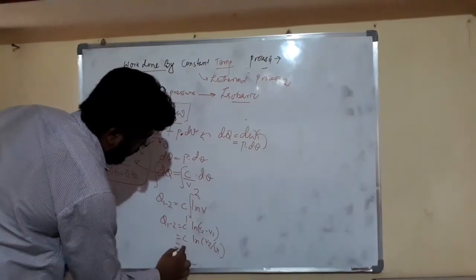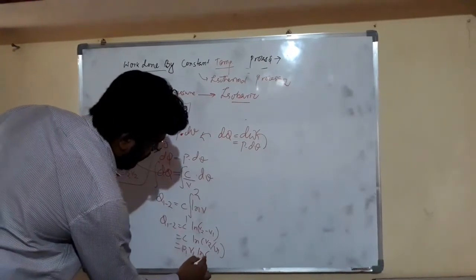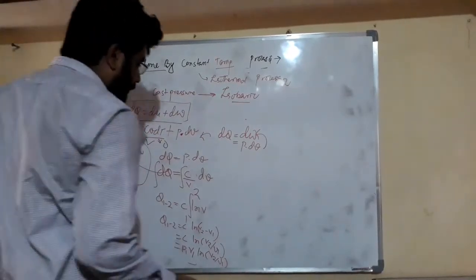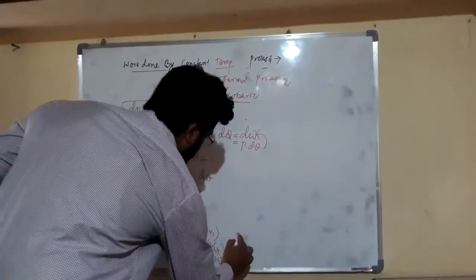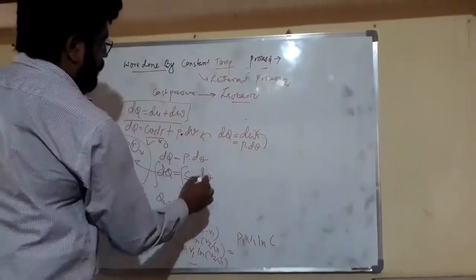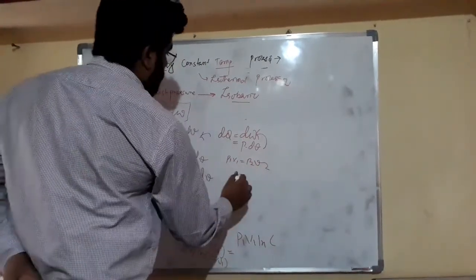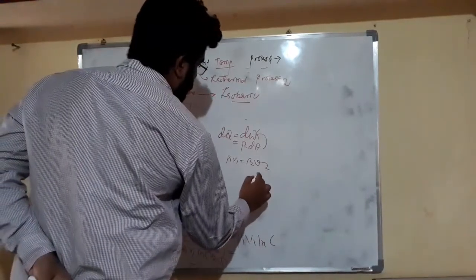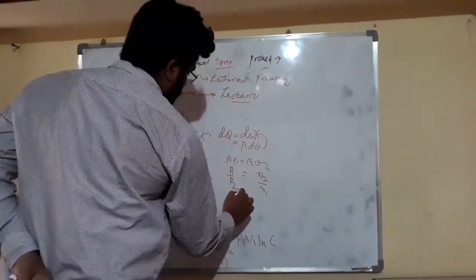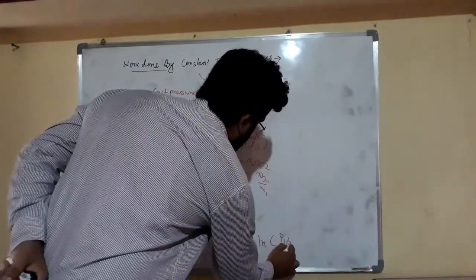Friends, c is equal to p1 v1, so it is p1 v1 ln v2 upon v1. Here p1 v1 is equal to p2 v2, so v2 upon v1 is equal to p1 upon p2. So in place of v2 upon v1, we can write p1 upon p2.